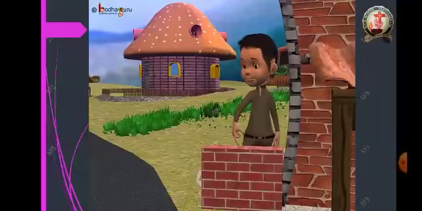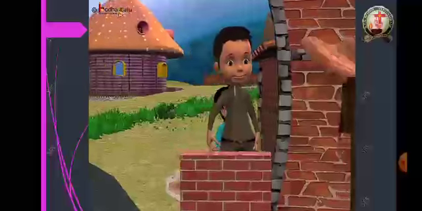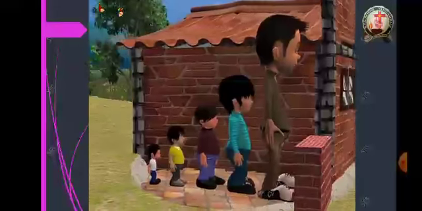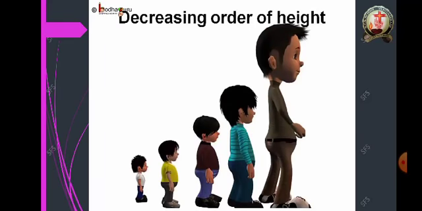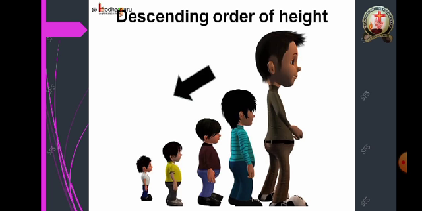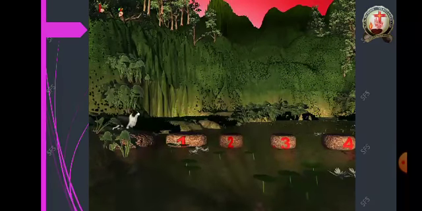Look, where did the children hide? Well, the children with the shorter height stood behind the tallest boy, so they are not seen by the naughty boy. So, the children stood in the order of decreasing height, tallest to the shortest. We can say they stood in the descending order of height. Right, children? Let us take another example.